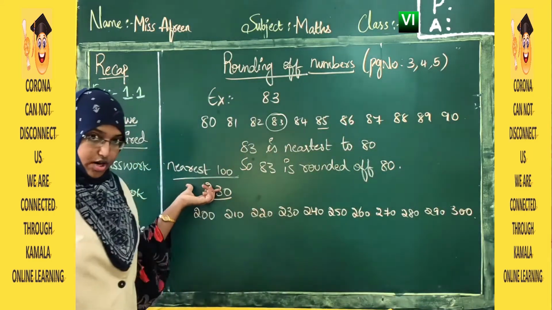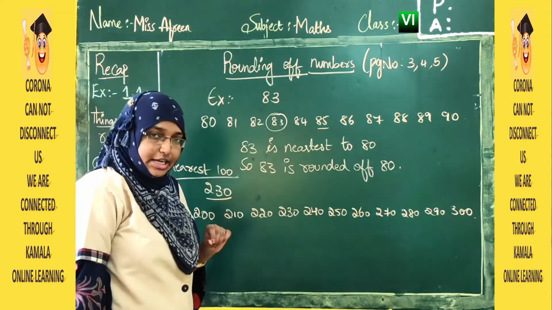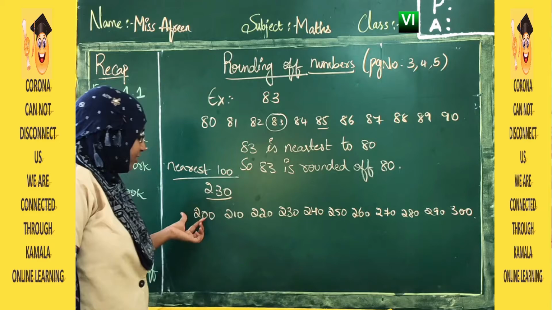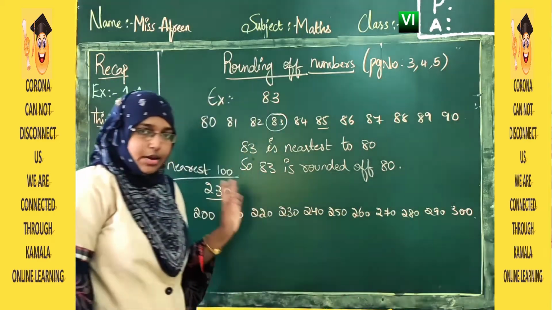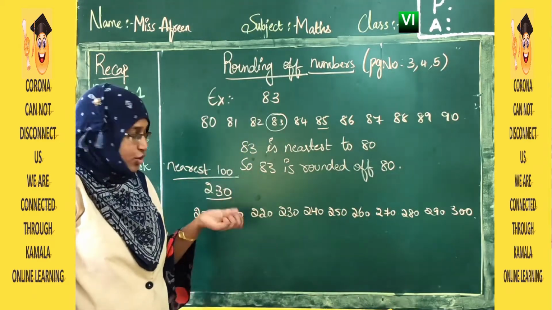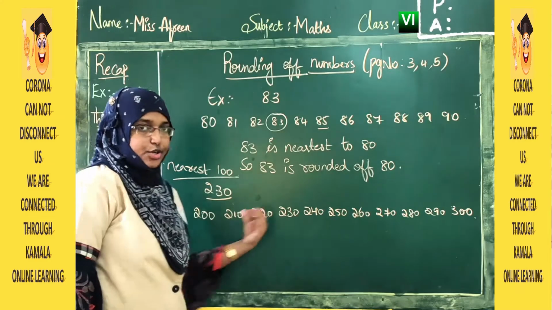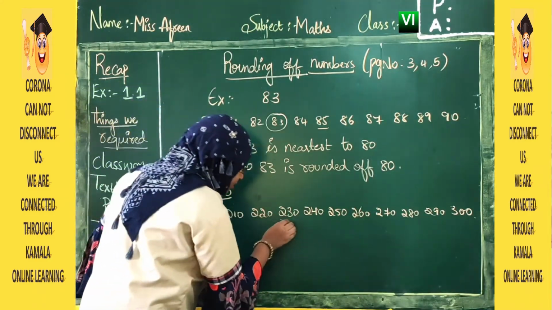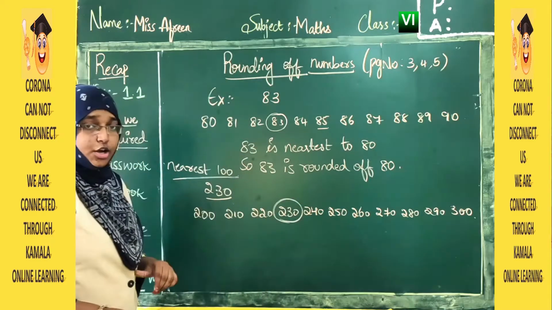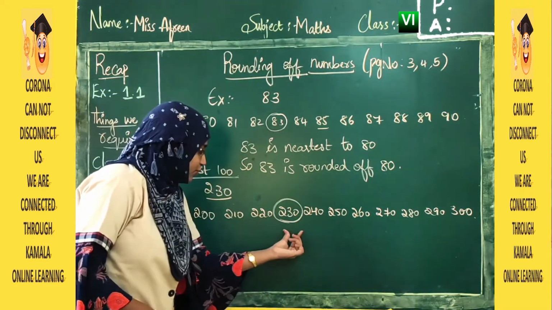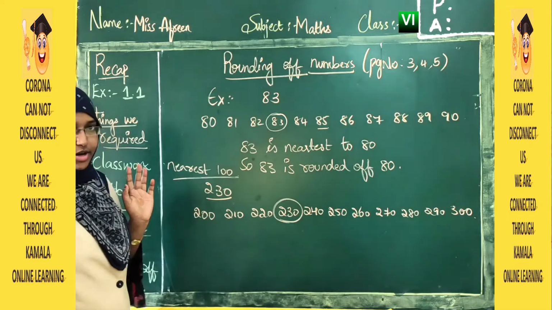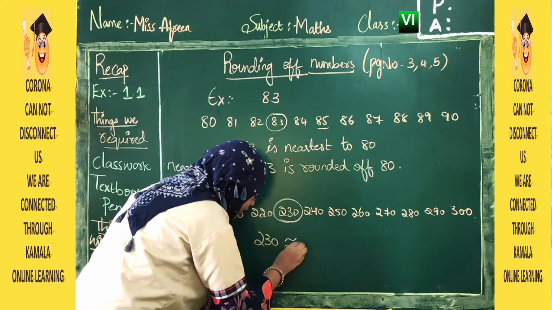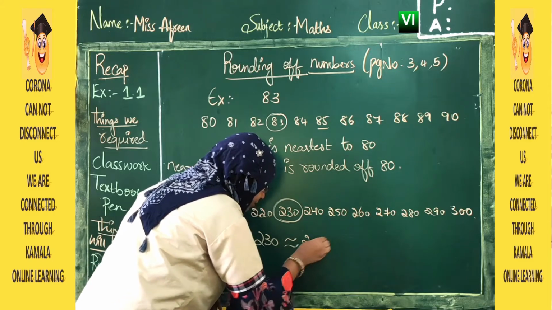Whenever we are doing nearest to 100, we write the multiples of 100 according to the given number. As this is 230, we write from 200 to 300. Suppose it is 540, then we write from 500 to 600. Now if you see, our value is somewhere here, it is 230. See, 230 is very near to 200. Right. So 230 is rounded off to 200.